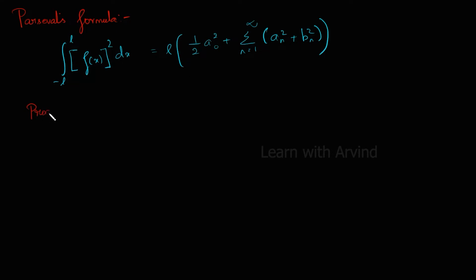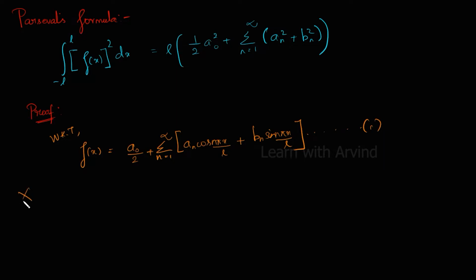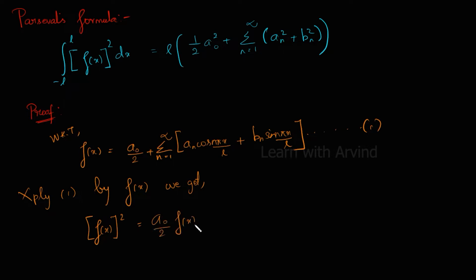Its proof is given by: we know that the Fourier series f(x) is equal to a₀/2 plus summation n = 1 to infinity of aₙ cos(nπx/L) plus bₙ sin(nπx/L). Let's mark this as equation 1. Now multiply equation 1 by f(x) on both sides, and we will be getting [f(x)]² equal to a₀/2 times f(x) plus summation n = 1 to infinity aₙ f(x) cos(nπx/L) plus summation n = 1 to infinity bₙ f(x) sin(nπx/L).